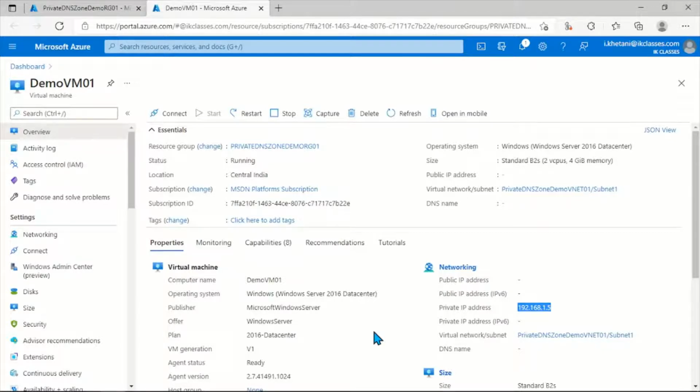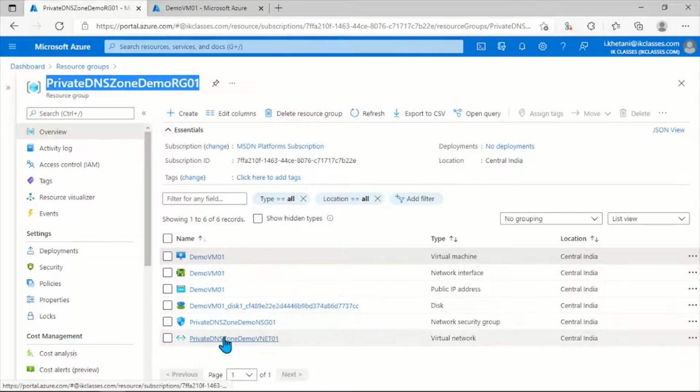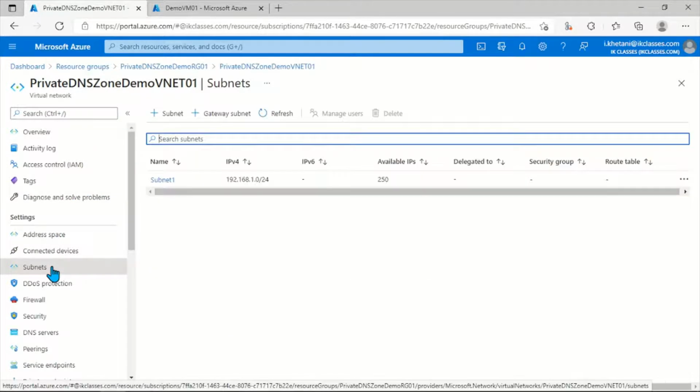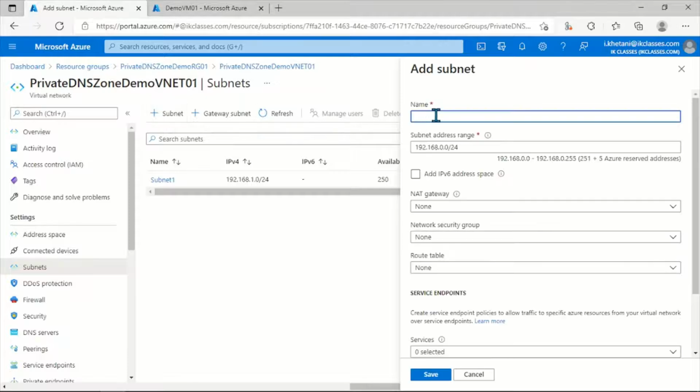So let's deploy Azure Bastion, and using Bastion I can connect to this VM. For Bastion we require a subnet with the name AzureBastionSubnet, and once you have that subnet you can deploy Azure Bastion in that subnet. So let's create a subnet. For creating the subnet, I'll go to the VNet, click on subnet, add one subnet, and name it AzureBastionSubnet. I'll give it an address space of 192.168.2.0.